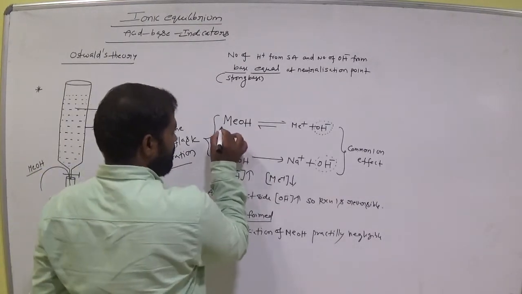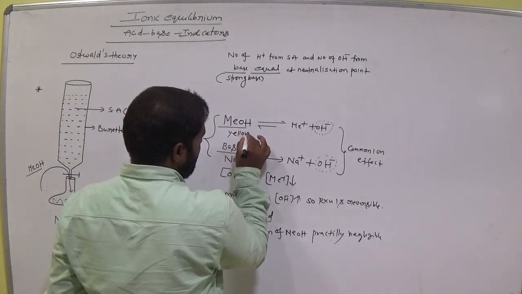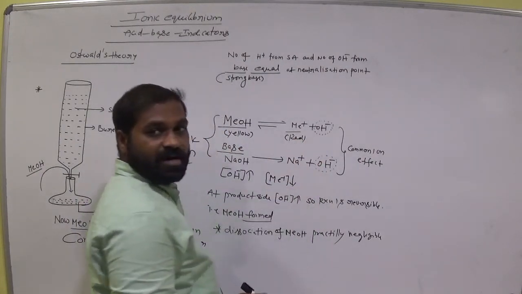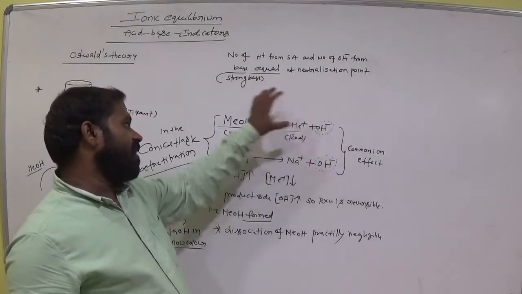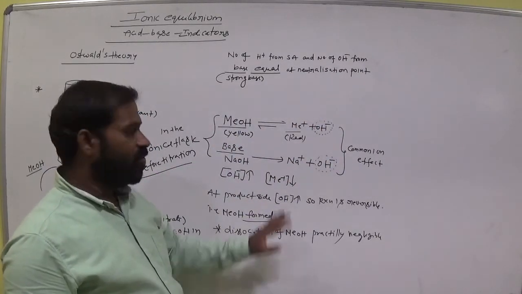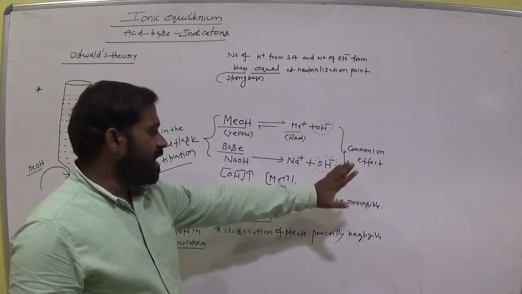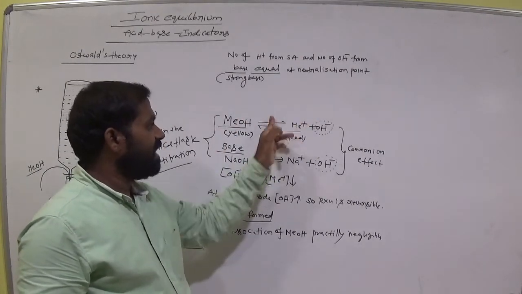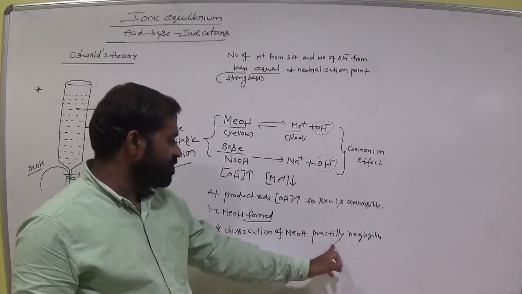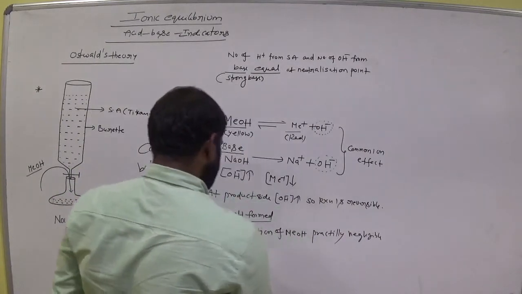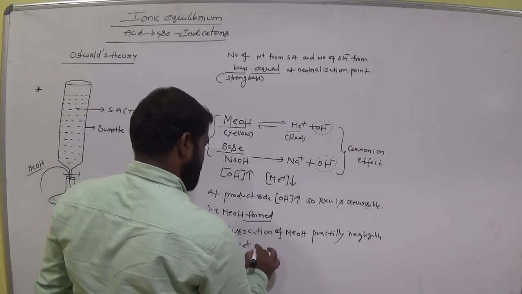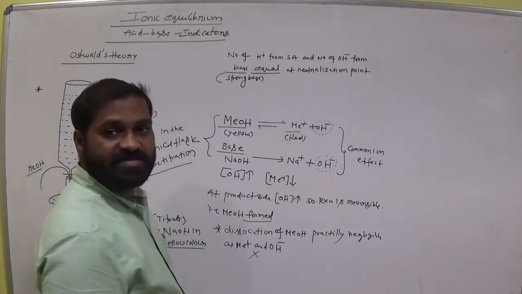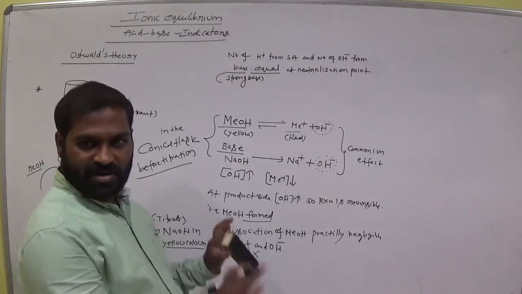MEOH originally is here. After adding base it is yellow. Remember this, yellow. Originally it is red. Okay. But this OH minus again forms MEOH, MEOH only in the base due to the common ion effect. So that means a reversible reaction takes place. This one is formed, so dissociation is less. Dissociation of MEOH is practically negligible as Me plus and OH minus. This is not possible as Me plus and OH minus. Okay, it is only as MEOH, yellow in color only.